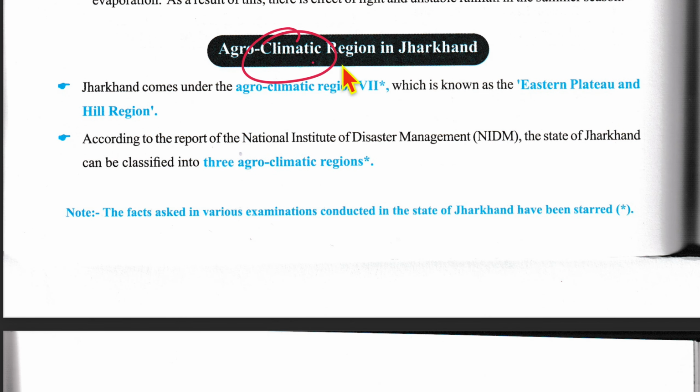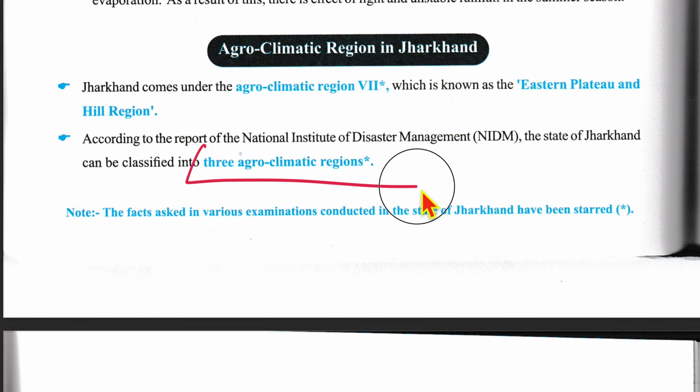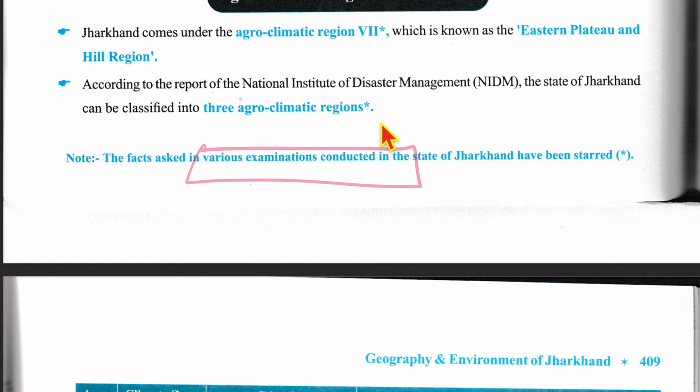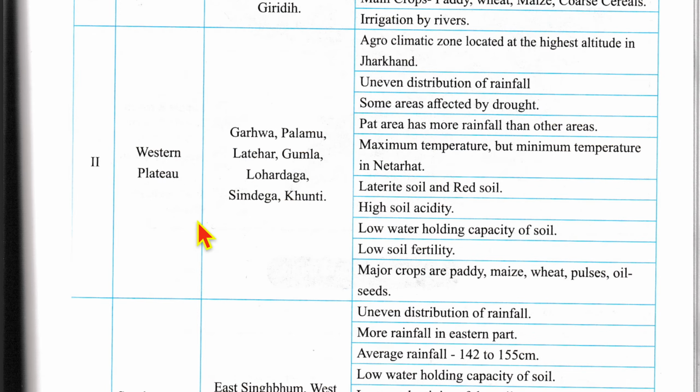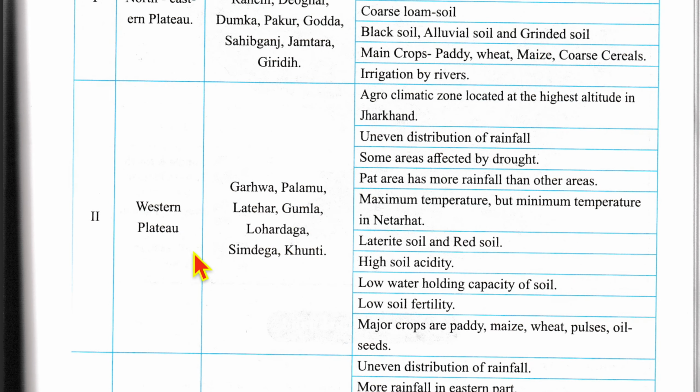Now, agroclimatic regions in Jharkhand. Jharkhand comes in agroclimatic region 7, which is known as Eastern Plateau and Hill region. According to the report of the National Institute of Disaster Management, the state of Jharkhand has been classified into 3 agroclimatic regions. These 3 agroclimatic regions are Middle and Northeastern Plateau, Western Plateau and Southeastern Plateau.